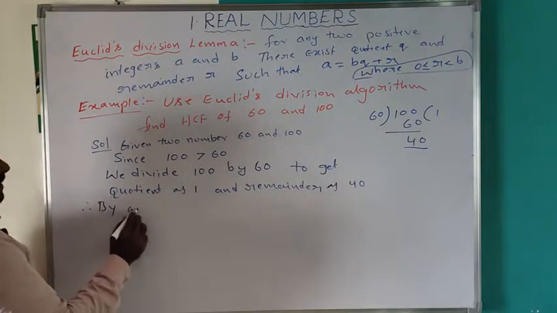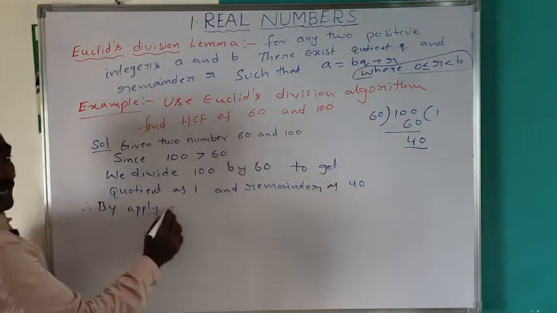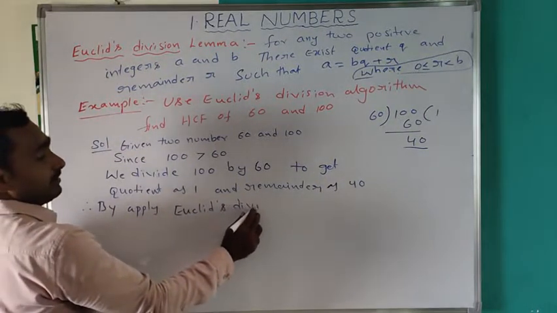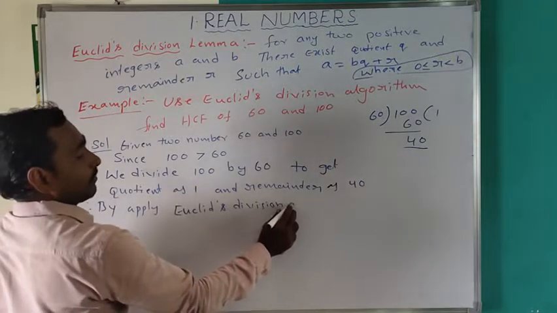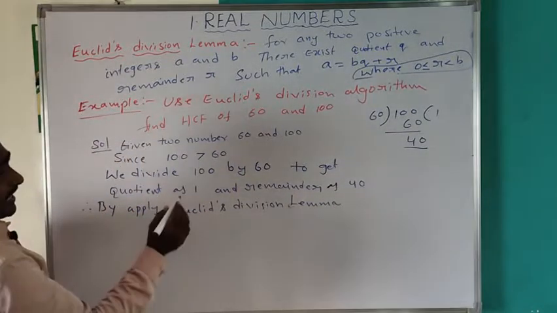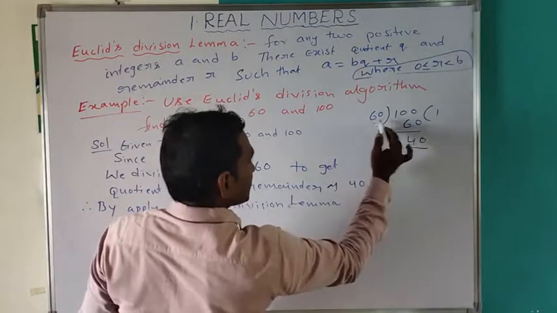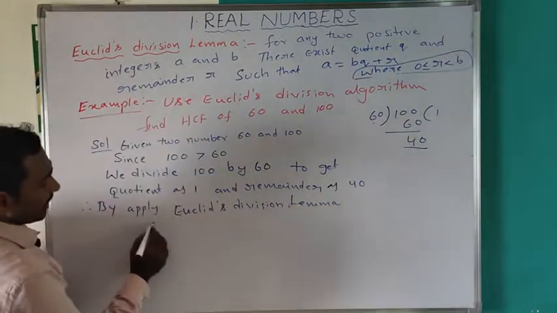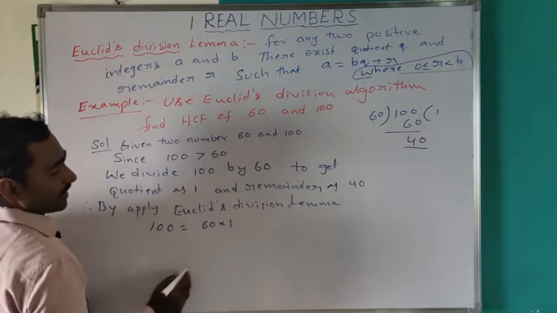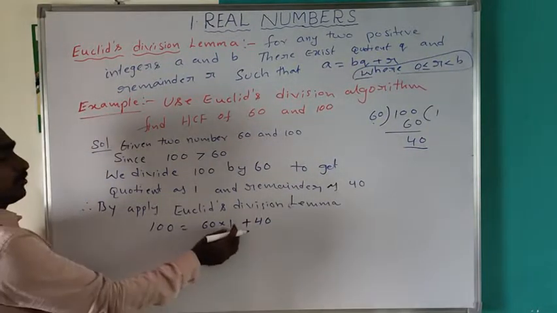By applying Euclid's division lemma, dividend is equal to divisor into quotient plus remainder.